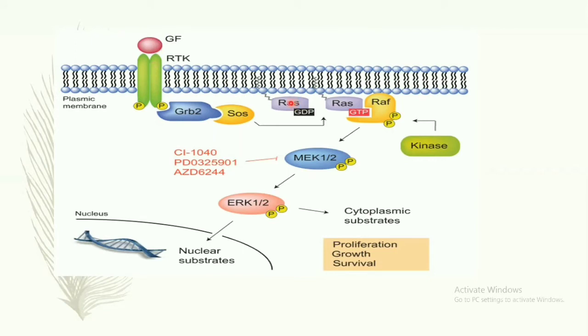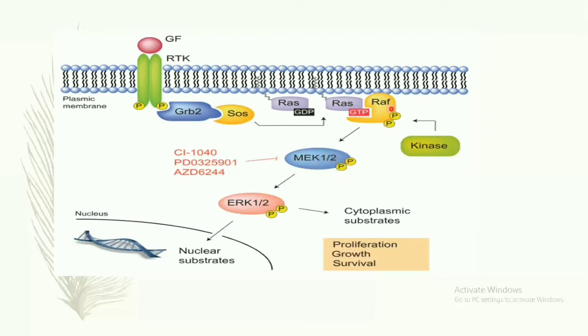Okay, once the RAS molecule is activated, it interacts with the RAF molecule and phosphorylates it. That is, it is also activated, and this is a MAP kinase. Once the RAF is activated, it activates another protein called MEK, MEK1 and 2.